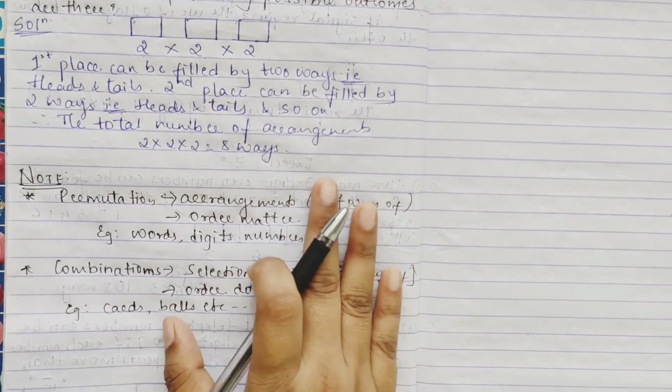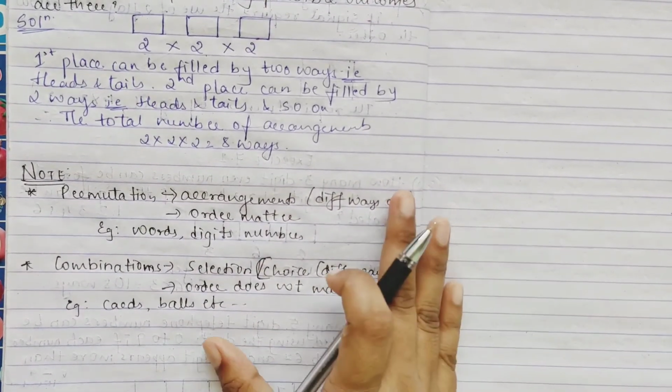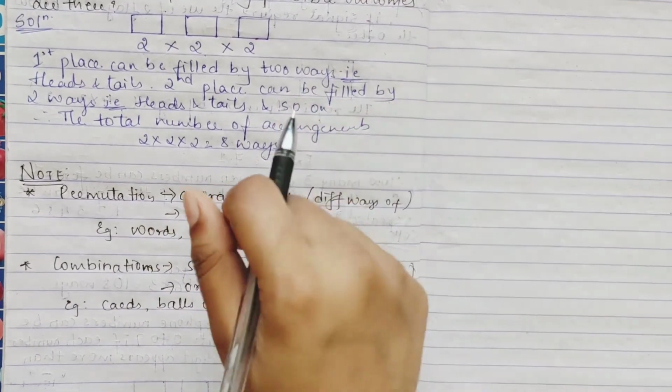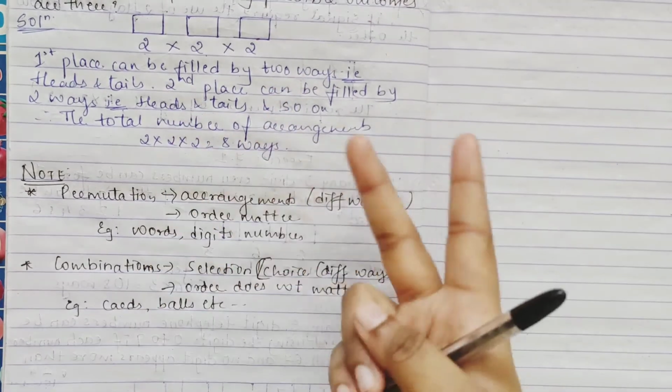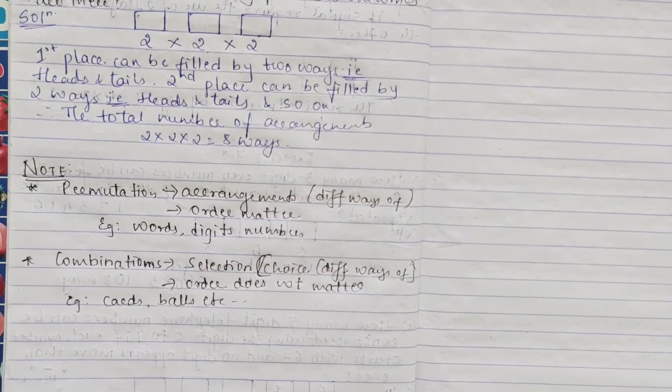Whenever you will be solving, you will understand it. Try to understand also what is permutation, combination. Sometimes you have to select and then make arrangements also, which means both permutations and combinations are required. Okay, so we will see with permutations.